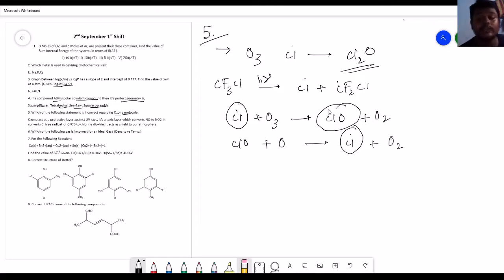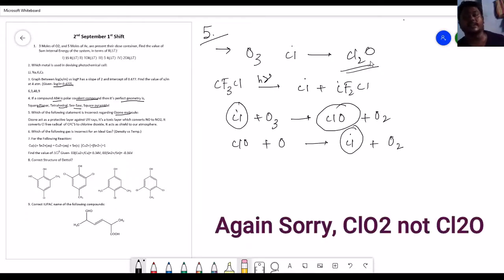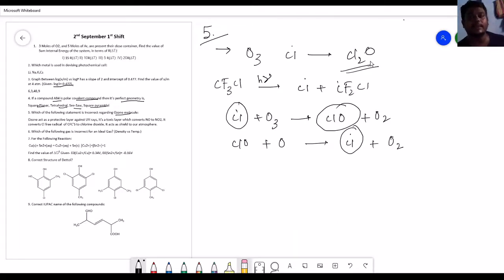It is not Cl2O. So the option which represents Cl2O, having chlorine dioxide formed by reacting Cl dot with ozone, that is the incorrect option. That option was totally incorrect, it was forming Cl2O. So I think that is the incorrect option, because it is proved that it is ClO, not Cl2O. Okay, so that was the incorrect option that we have.